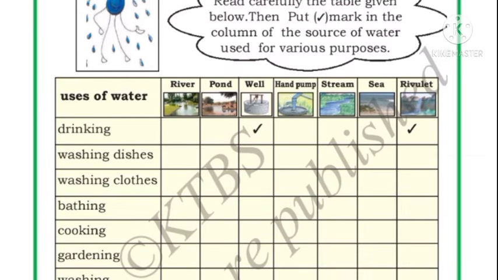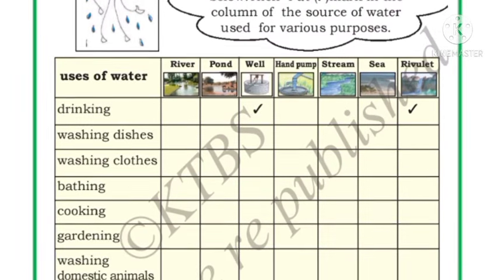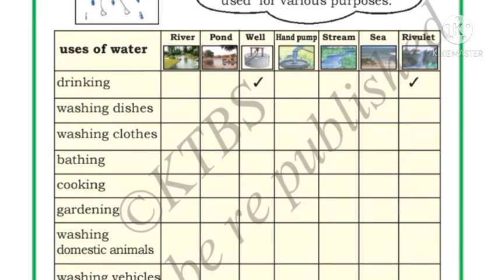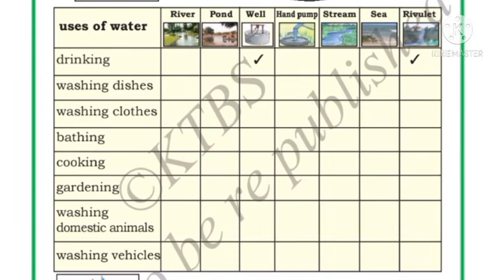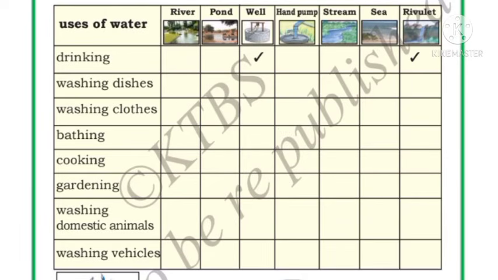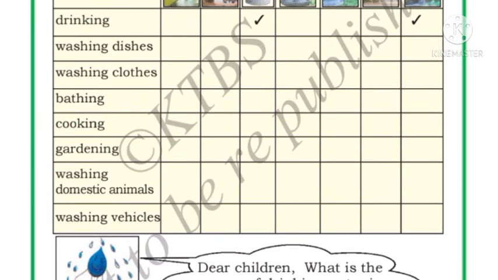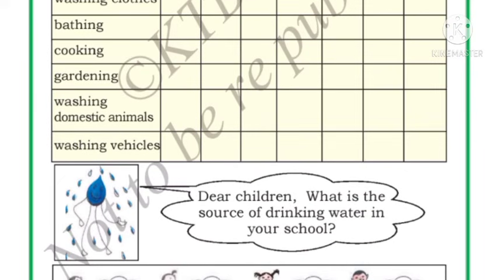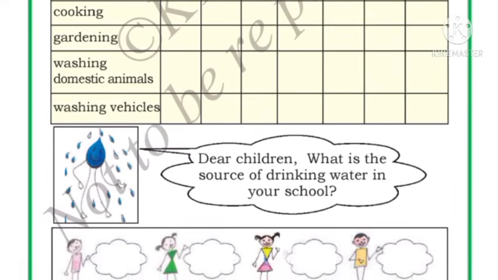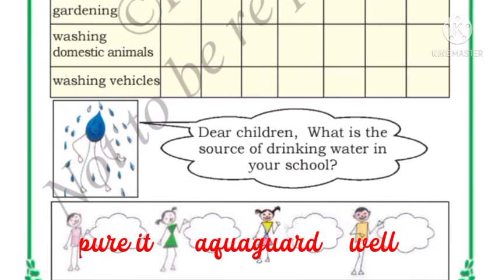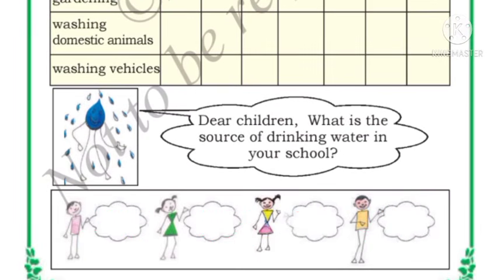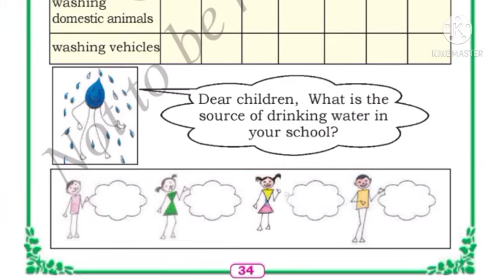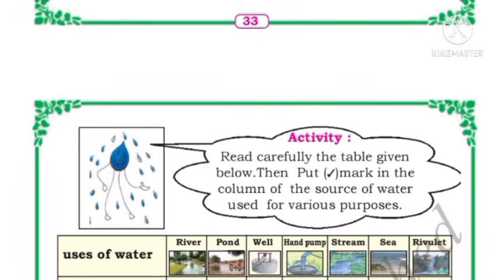See here children, on the left side, uses of water is there. That is drinking, washing dishes, washing clothes, bathing, cooking, gardening, washing domestic animals, washing vehicles. Now which source of water do you use? You have to put a right mark, which is given on the right side. Okay. Now drop of water is telling, dear children, what is the source of water in your school? In your school, you will be having Pureit, AquaGuard, right? And in some of the schools, you will be having a well also, right? Yes, whatever is there, you have to write here.